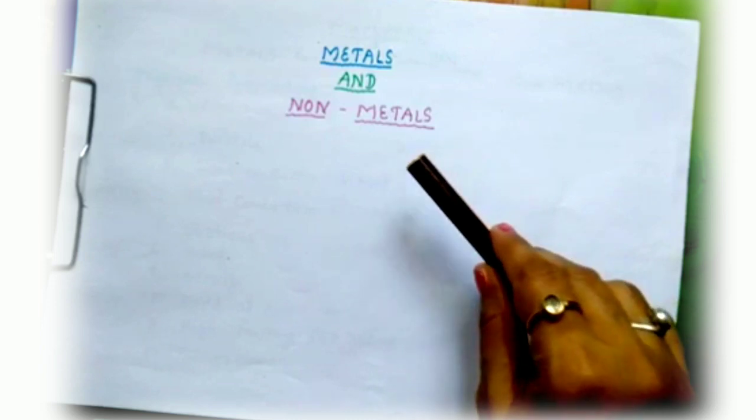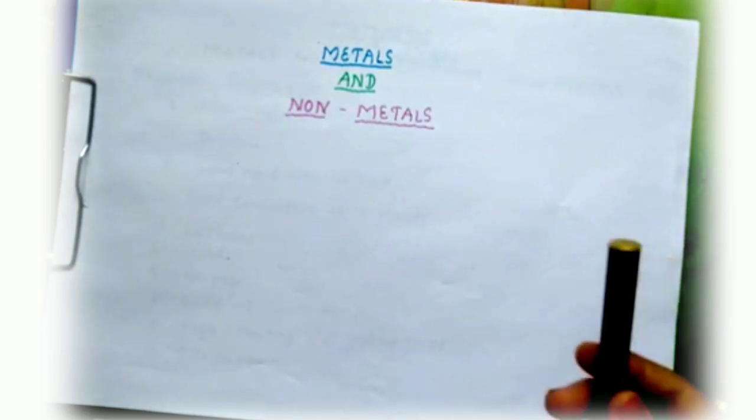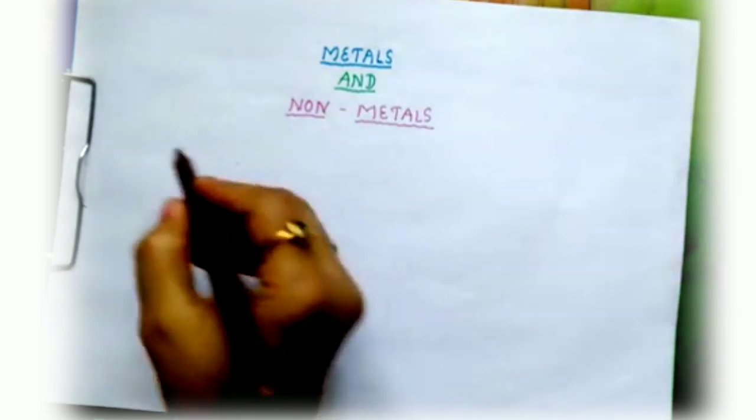To start with, we all know that everything present around us is known as matter.